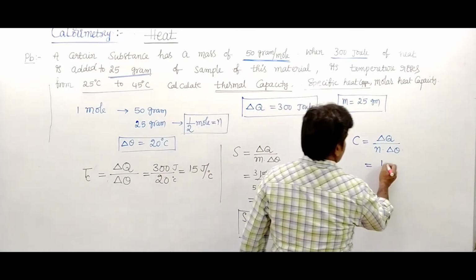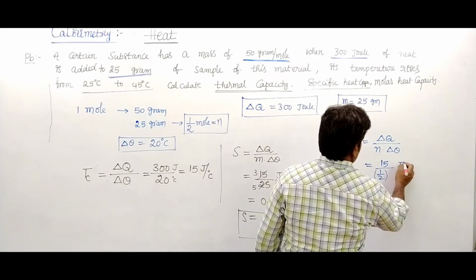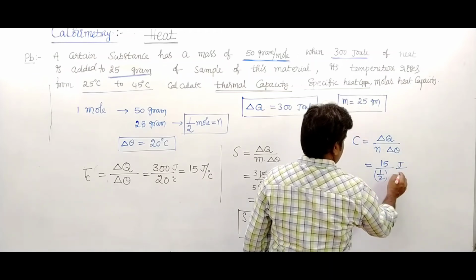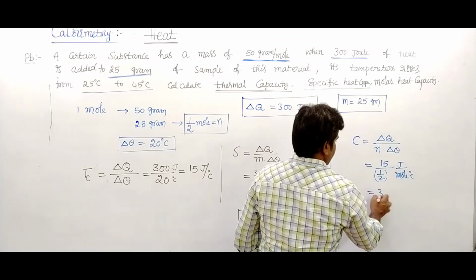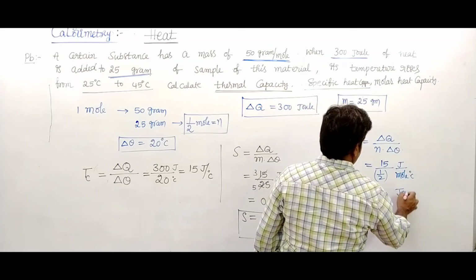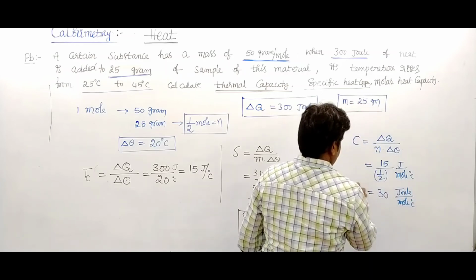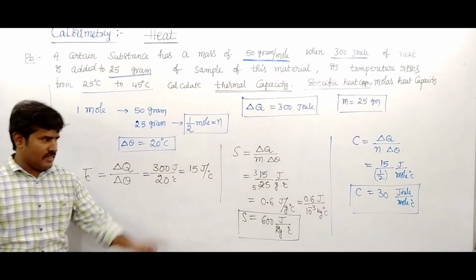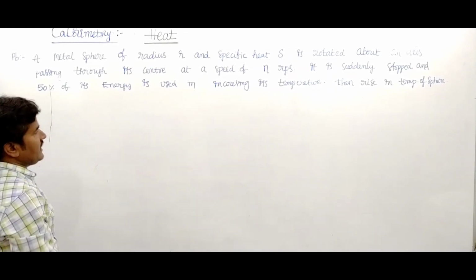15 upon half, its value becomes joule per gram. So this is per mole. Gram is written as mole, degree Celsius. Its value becomes 30 joule per mole degree Celsius. This is C, the molar specific heat. Molar specific heat is 30 joule per mole degree Celsius.